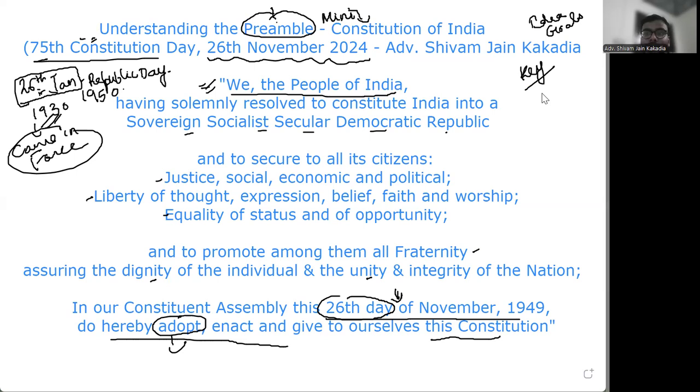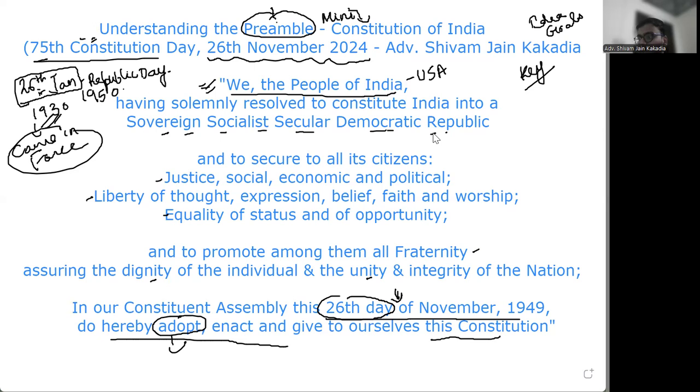Our constitution is the largest in the world. And this preamble is a gateway, a reflection, a key to unlock that document, right? It starts with we the people, as I've already told you, the source of the power in the constitution rests with the people. This is taken from the Constitution of USA, which also has similar wordings. Then it says, having solemnly resolved to constitute India into a sovereign, socialist, secular, democratic republic.